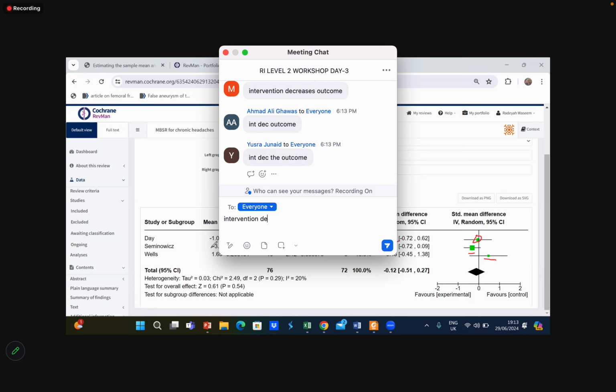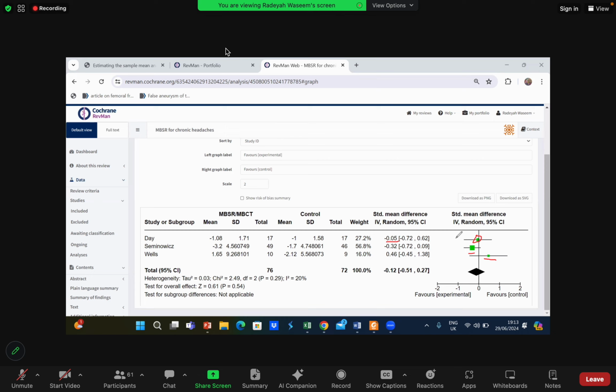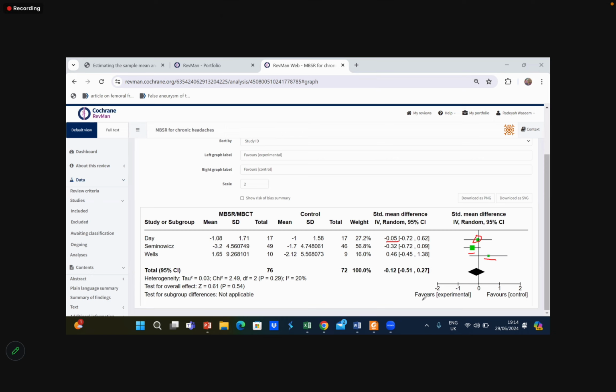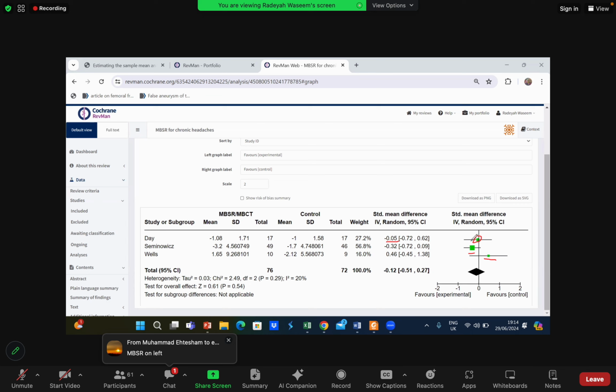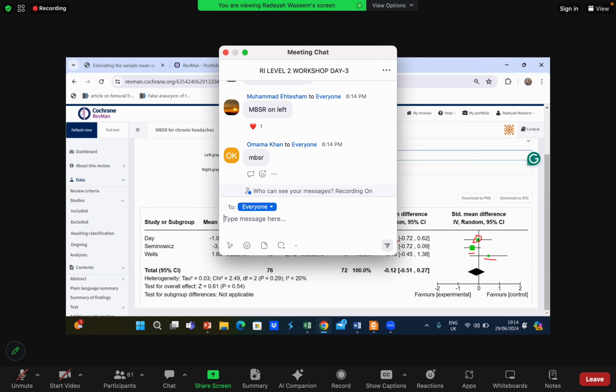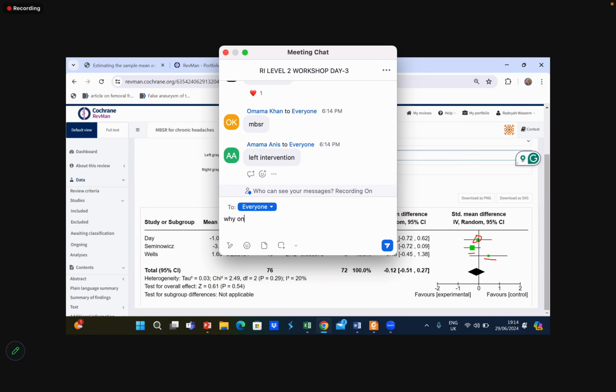Intervention decreases outcome. The outcome was headache frequency. What was your intervention? Your intervention was MBSR, which is decreasing headache frequency, right? So, what do you guys think? What should be the label over here? How should I label it now? MBSR on the left. Excellent. We will label favors MBSR, and that will automatically become our control.